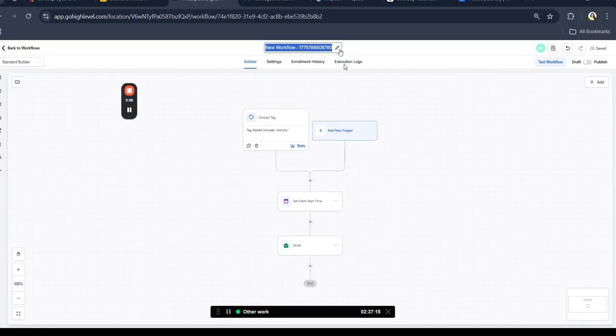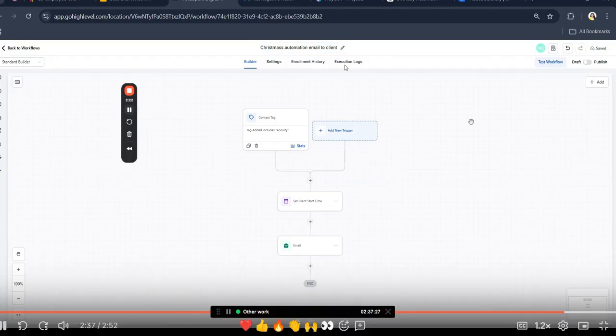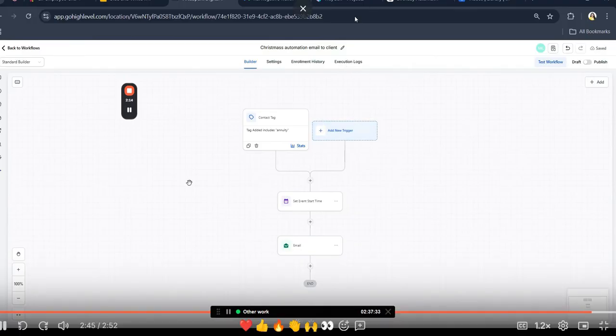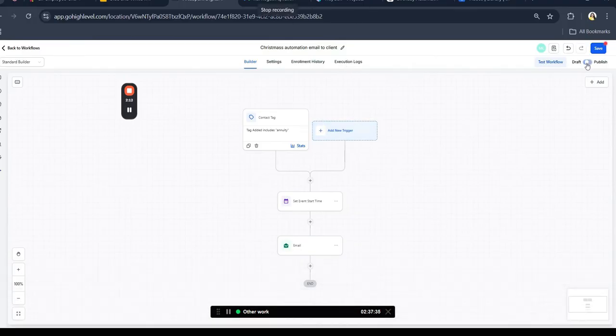I am going to change this entire theme to Christmas. Christmas automation. This is an email to your client. You can also incorporate this same strategy for other holidays like New Year or any other special occasion you want to send to your client. So you will publish it, then save it.